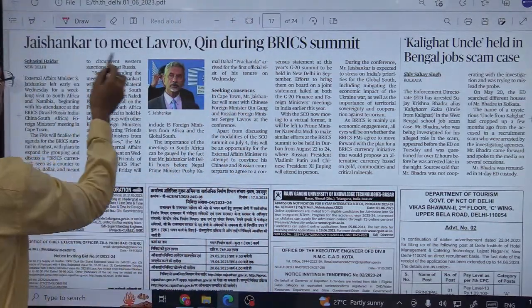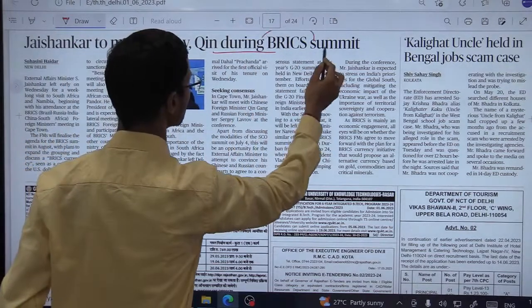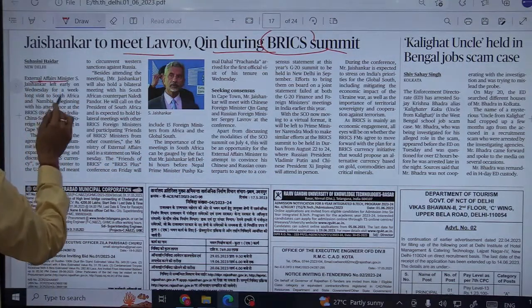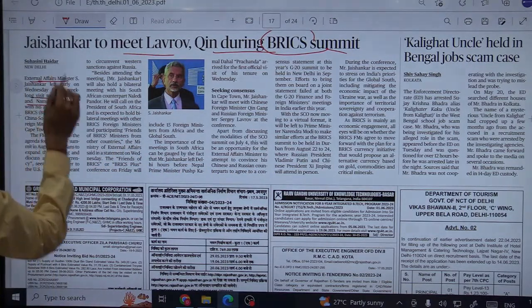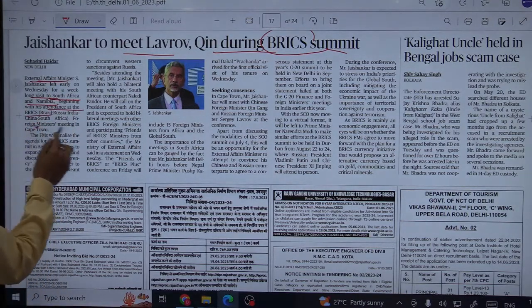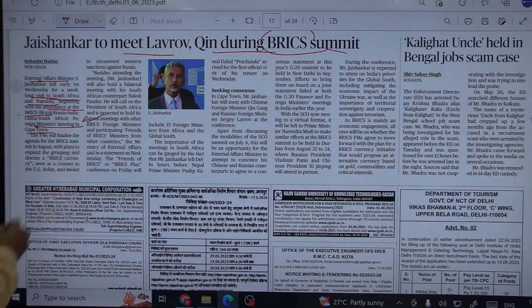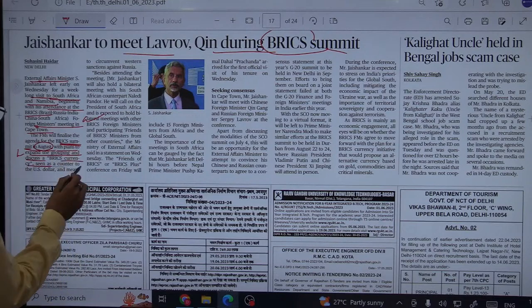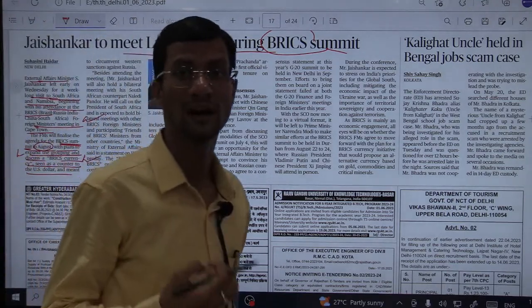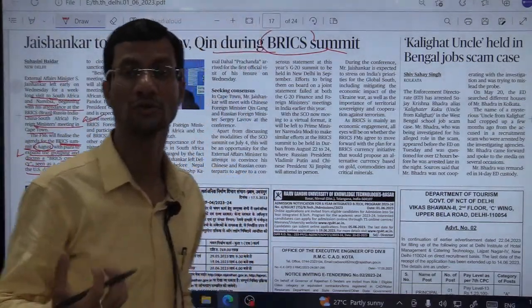So Jaishankar to meet Lavrov during BRICS summit. So again, important news. Our external affairs minister has left for South Africa, a long visit to South Africa and Namibia, where he would be attending the BRICS foreign ministers meeting. Fine. This is a preparing ground for this August BRICS summit. The focus is on expanding the grouping and discussing a BRICS currency seen as a counter to the US dollar. Now this is very important, that BRICS is contemplating bringing a currency which could be seen as a counter to the US dollar.